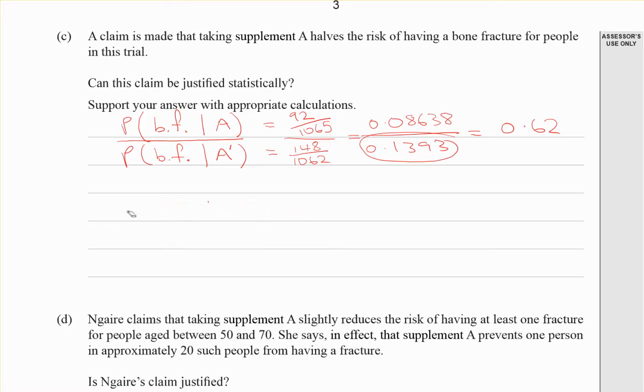That's not what we want to do. This here should be 0.5, so we want this risk to be half, and I can see that it's more than that. It's 62% of the one at the bottom, so this is not close to 0.5.